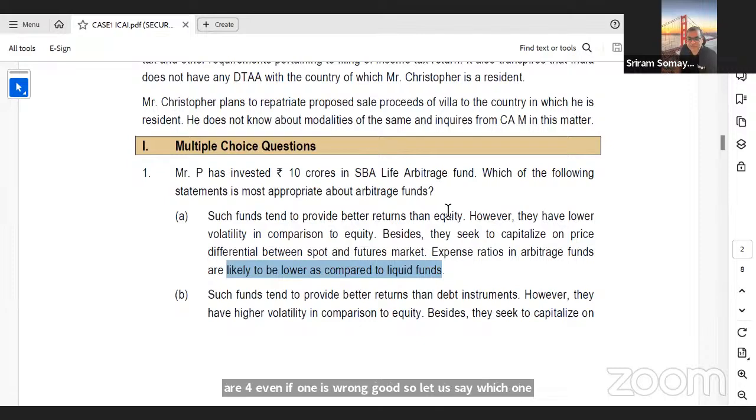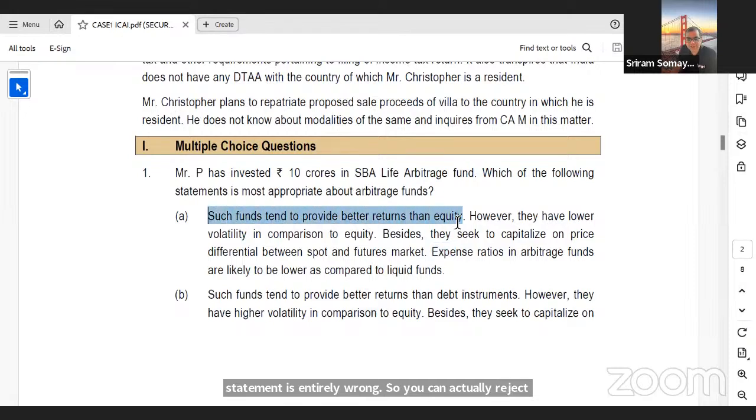Expense ratios in arbitrage funds are likely to be lower as compared to liquid funds. That is wrong. Why? Liquid funds deploy money in debt instruments and money market instruments. When they deploy money in debt and money market instruments, there is no massive allocation activity that happens. Expense ratio will be higher when you have a massive allocation activity, like you have to do a lot of research to figure out which company to invest in, what is the equity stock, mid cap, small cap, and all of that. So that particular statement is entirely wrong. So you can actually reject point number 1. But let us look at other points.